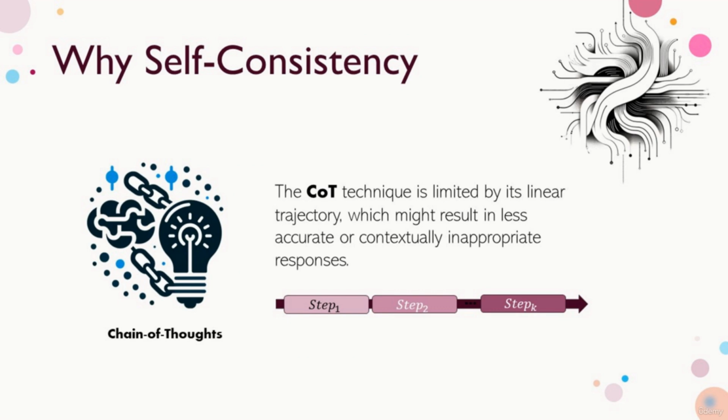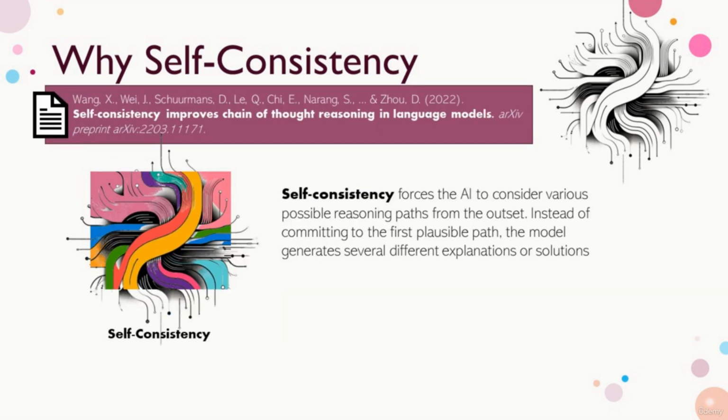While traditional chain of thoughts prompting guides a language model to articulate each step of its reasoning explicitly, it is limited by its linear trajectory, often only exploring one potential path to a solution. This limitation can sometimes result in less accurate or contextually inappropriate responses, particularly in complex scenarios where multiple variables or interpretations are possible. Self-consistency was introduced in 2022 by Wang et al. in their paper, Self-Consistency Improves Chain of Thought Reasoning in Language Models.